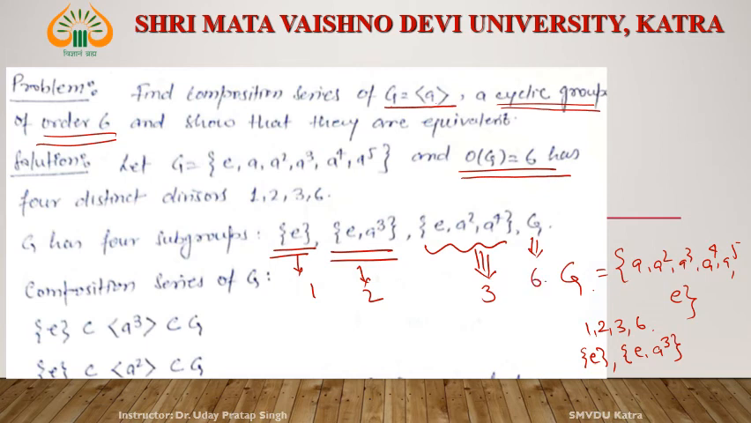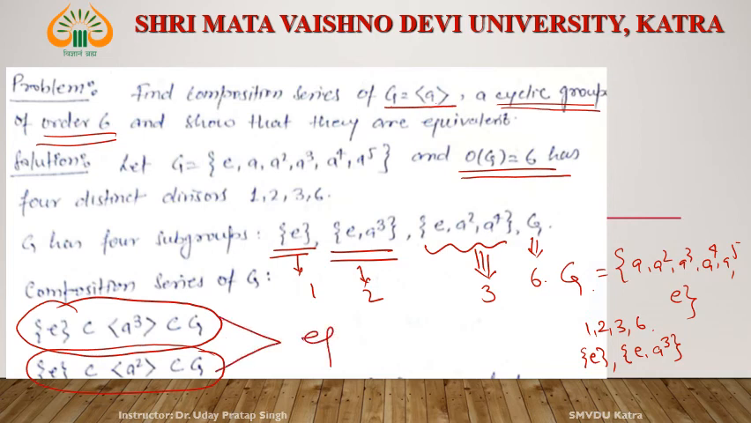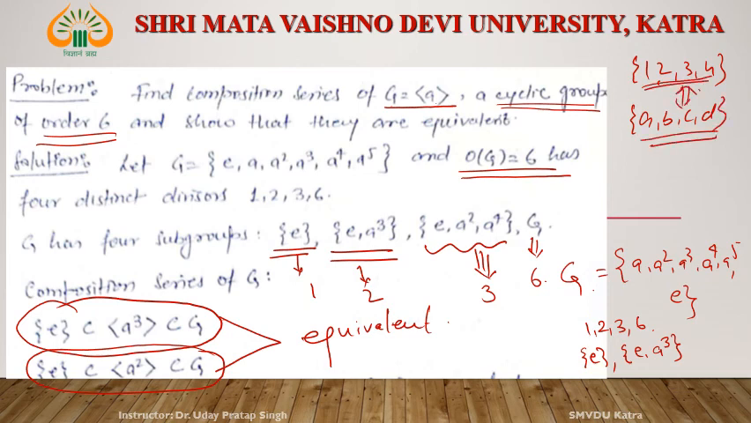Now form composition series. See, e, a3 and G, and e, a2 and G. These two composition series are equivalent. Equivalent means the number of elements is the same, right? But their properties must be the same, though the series are not the same. Equivalent means, for example, the set 1, 2, 3, 4 and the set a, b, c, d. These two sets are equivalent if the number of elements is equal in the two sets.